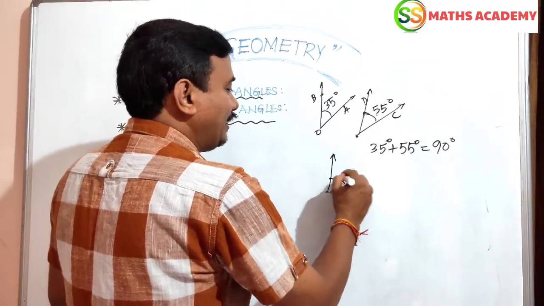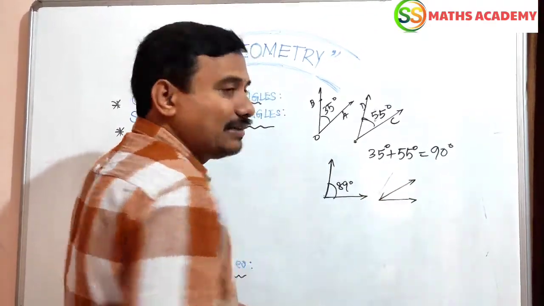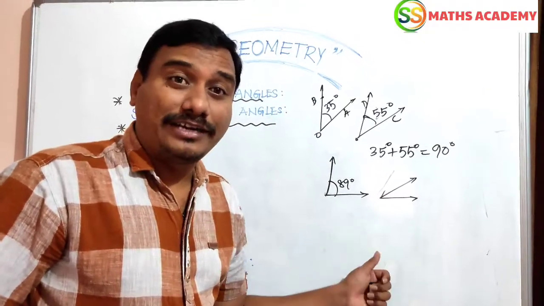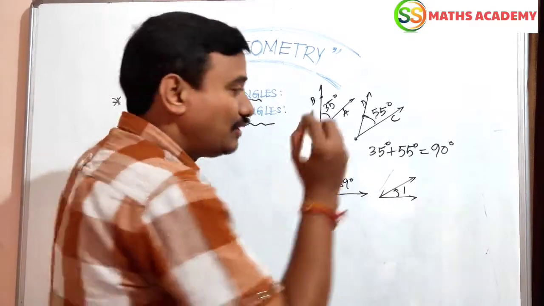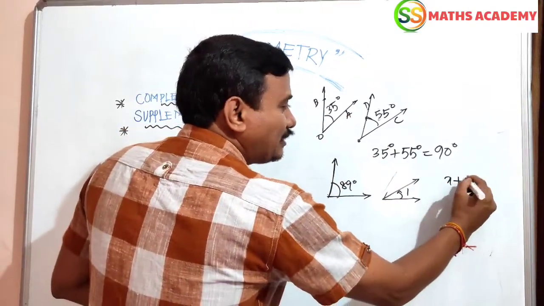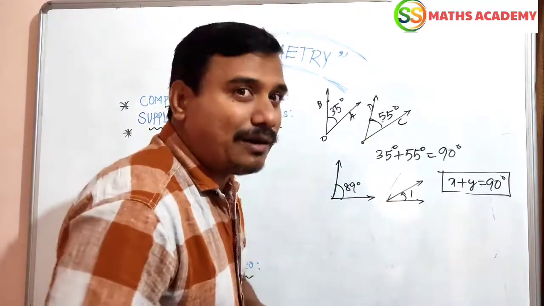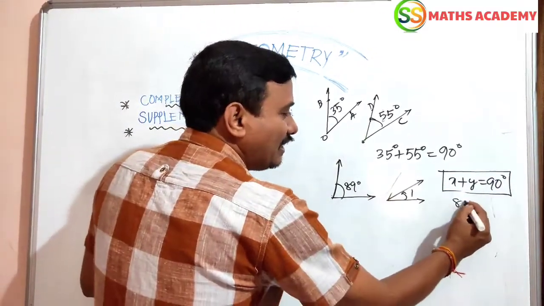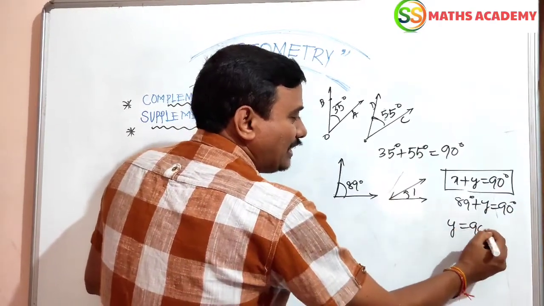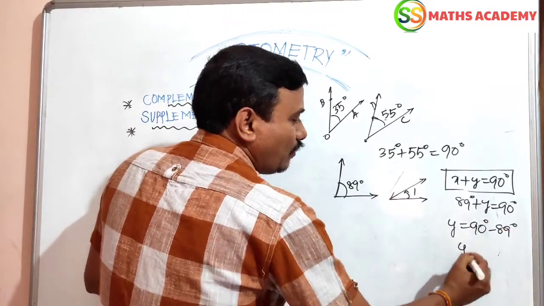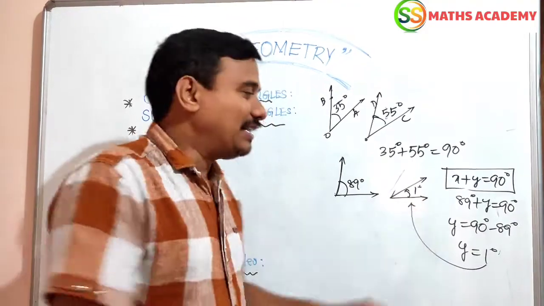Now one more example. Here 89 degrees. What about this other angle? These two are complementary angles. What is the value of the second angle? Yes, 89 plus 1. If we don't know, you can write x plus y equals 90 degrees. This is the simple formula for complementary angles. One angle is given as 89 degrees, so y equals 90 minus 89 degrees. Y equals 1 degree. Yes, the second angle is 1 degree.